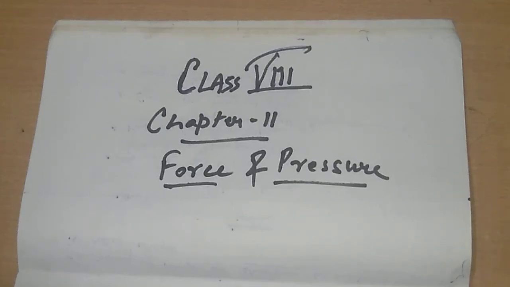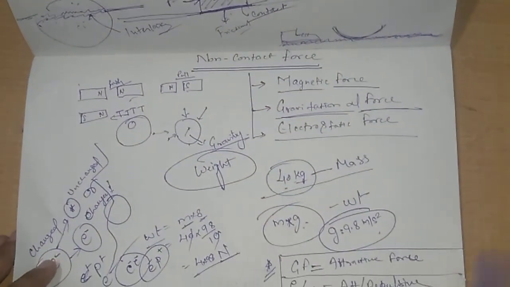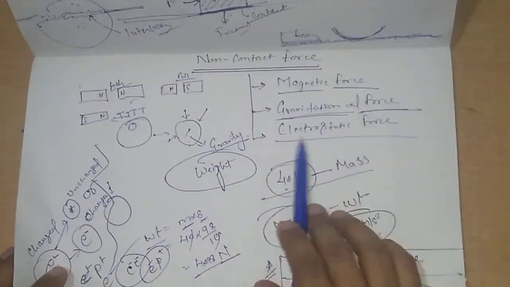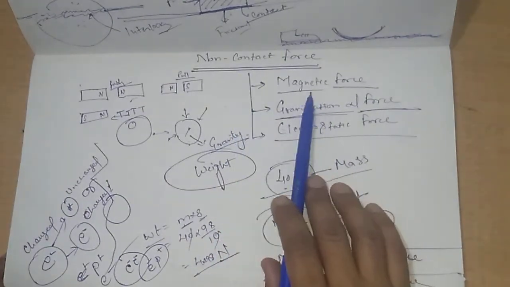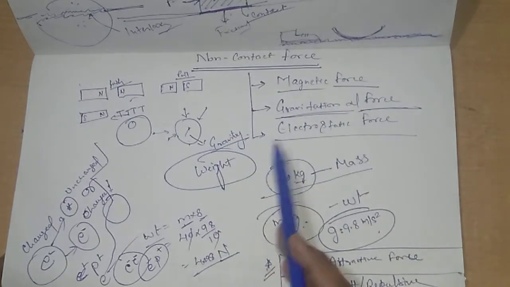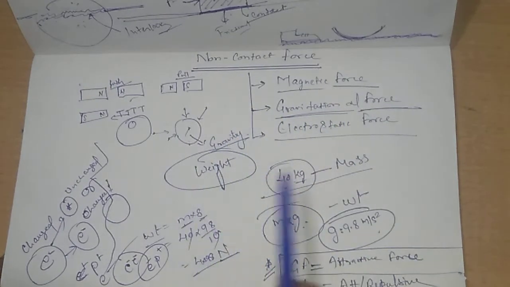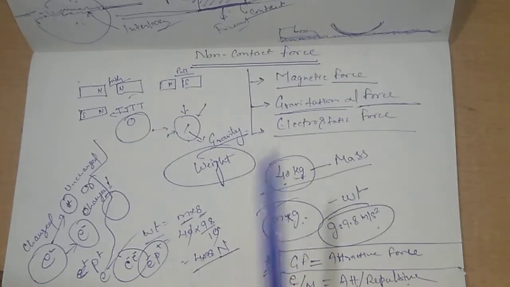We will be continuing with chapter 11, force and pressure, of class 8th, and we completed all the topics related to force yesterday. Like yesterday, we were discussing non-contact forces, where we discussed that magnetic force, gravitational force and electrostatic force are three examples of non-contact force, because in all three cases, when they are exerting force on each other, the objects exert force on each other without even coming into physical contact with each other.